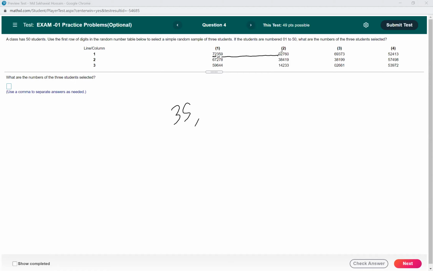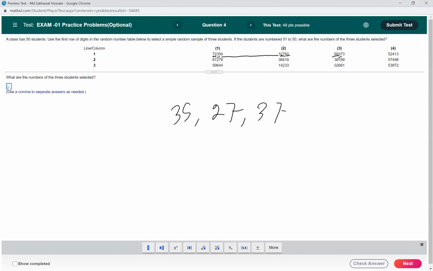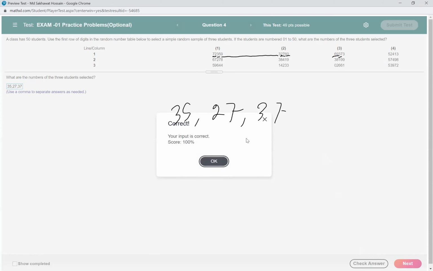Then we have 93. No, we will not take this number. Then 27, yeah, that's correct, 27. Then 60, we are not going to take that number. Then 69, no. Then 37, yeah. So we have 3 different numbers. That means the numbers are 35, 27, and 37. Yeah, so that's the correct answer.